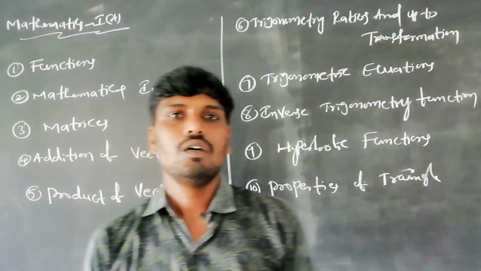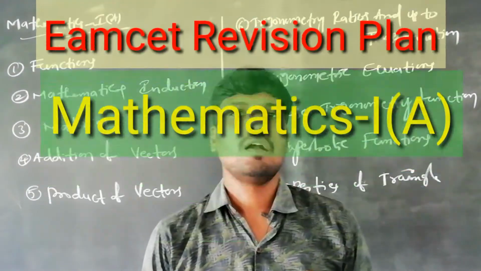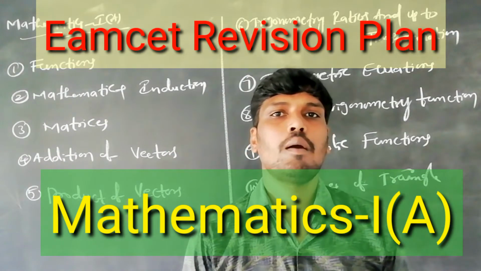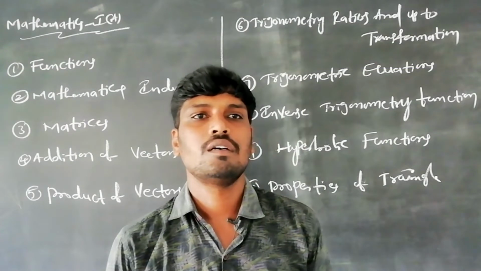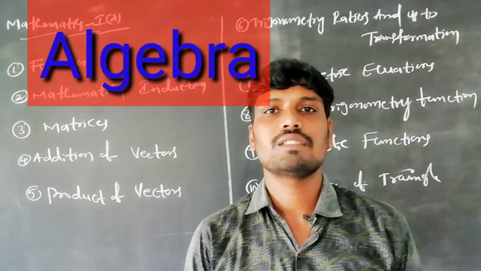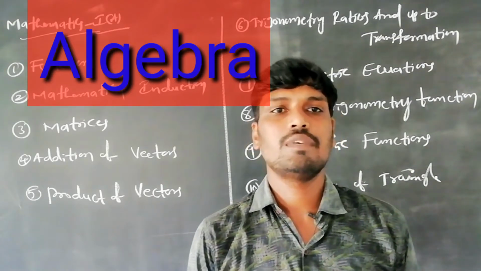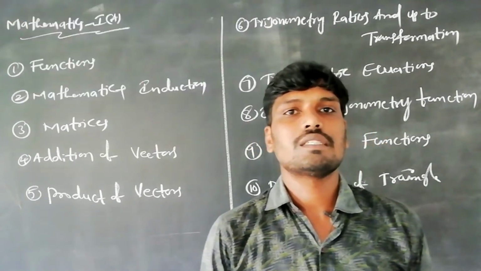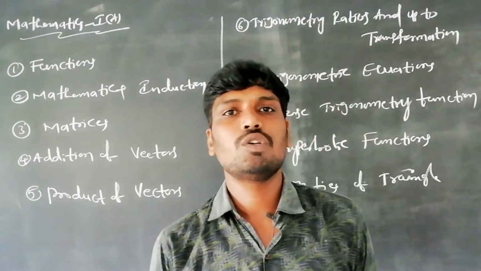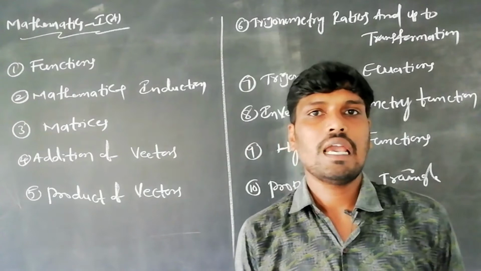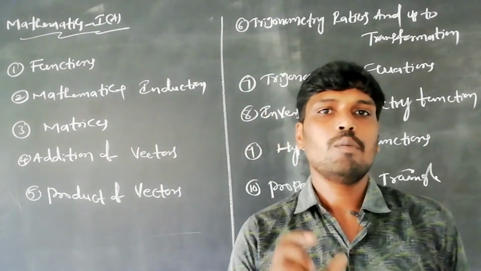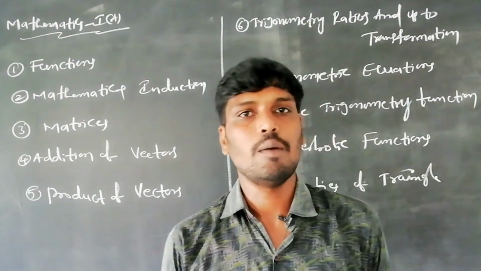Hello everybody. Today we discuss the MHT CET 2020 first year Mathematics 1A tips and tricks: how to get maximum marks in MHT CET 2020. Mathematics 1A has a total of 10 chapters. Of these 10 chapters, 5 belong to algebra and the remaining 5 belong to trigonometry.